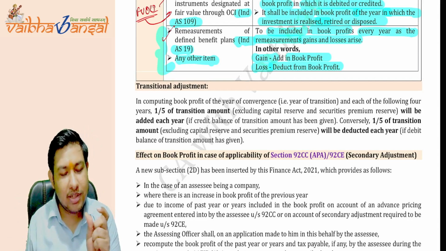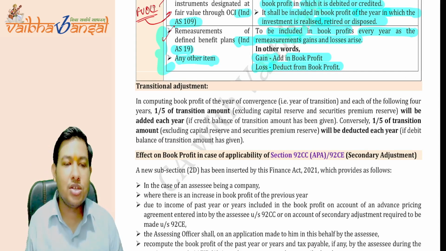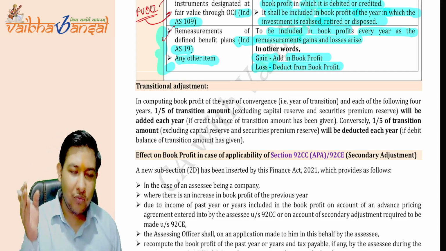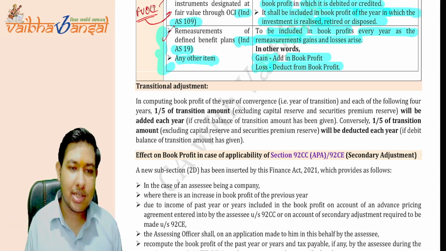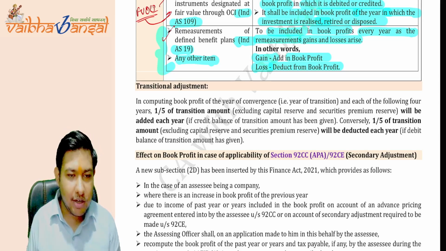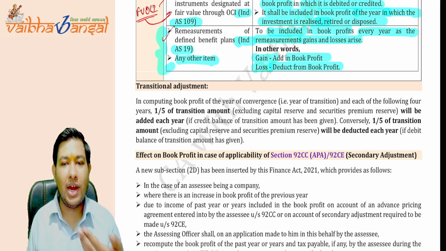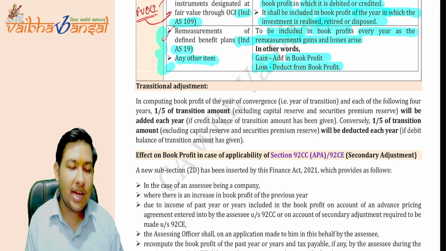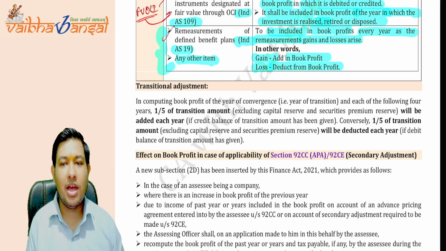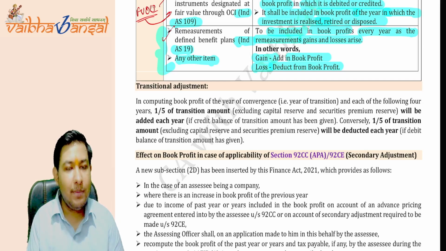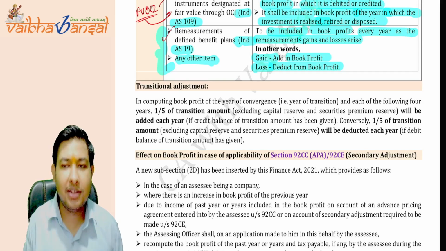So this is the amount that should be given by the question. What you have to do is take 1/5 of it and take it for a further 5 years. Is this clear? If it is credited to P&L, then if the credit balance of the transition amount is given, you have to add it back to the net profit, and if the debit balance of the transition amount is given, then you have to deduct.